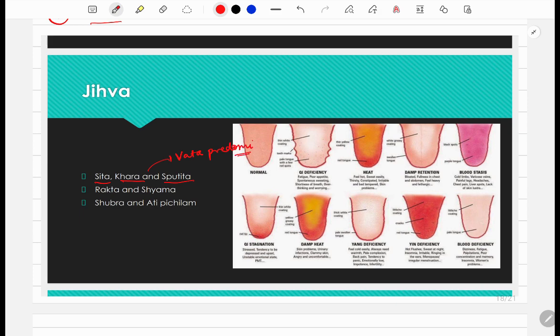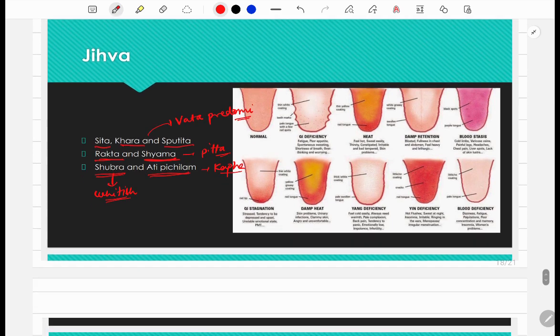Okay. If it is rakt and shyam in color, then it shows pitta predominance. And if it is shubhr and atipachil, then it shows kapha predominance. Now what shubhr means? Shubhr is basically whitish in color, then it shows kapha predominance.